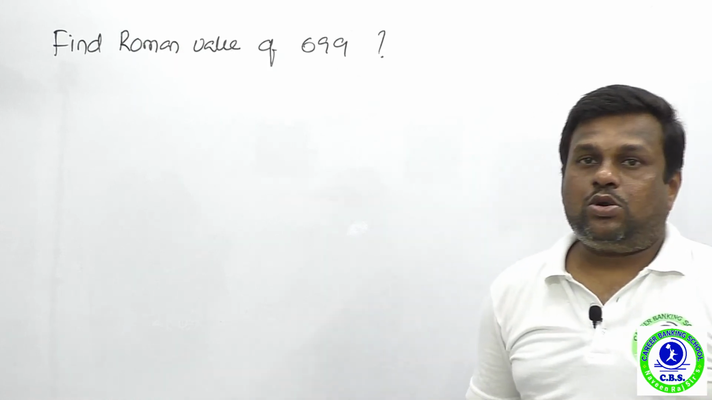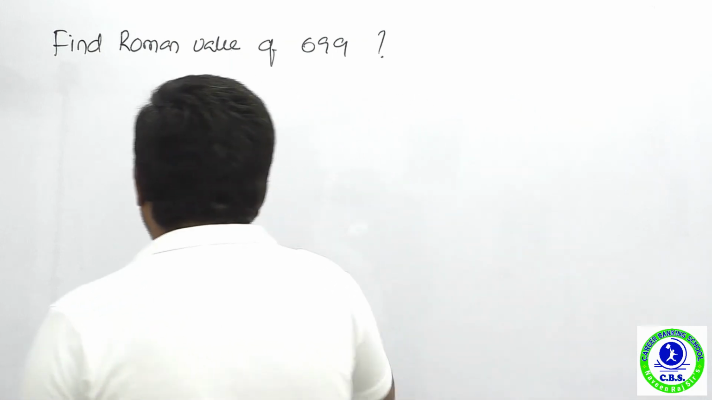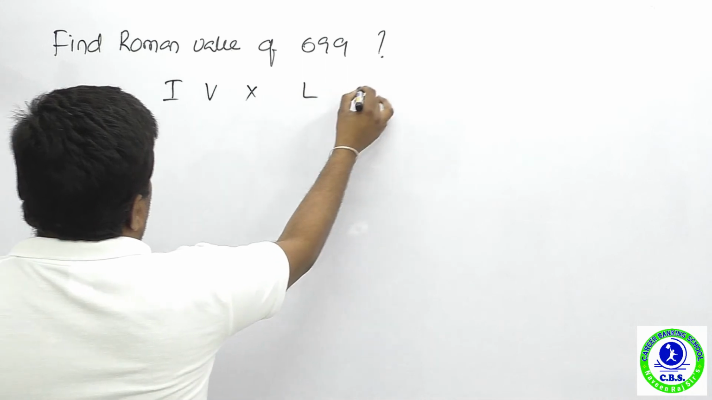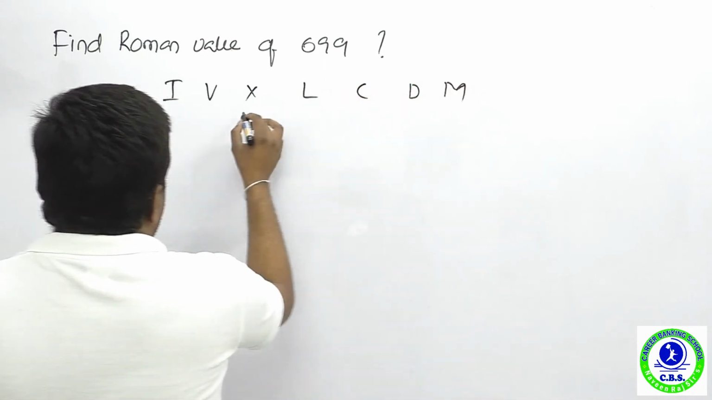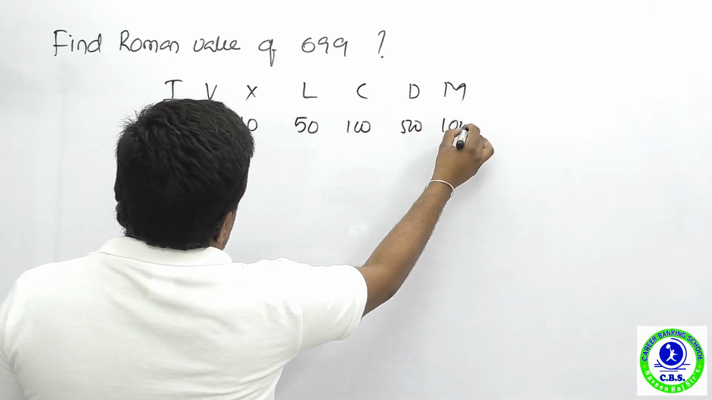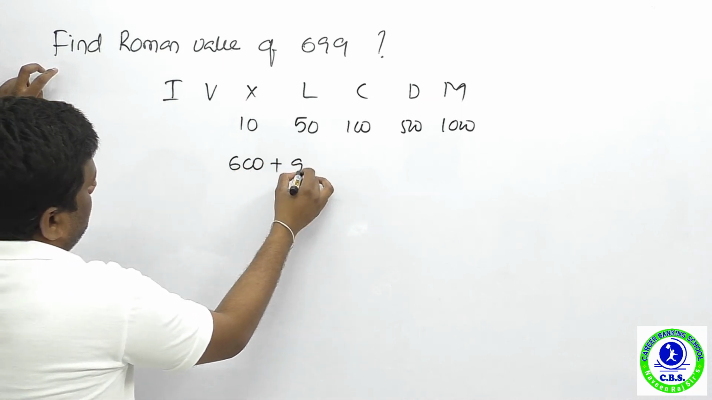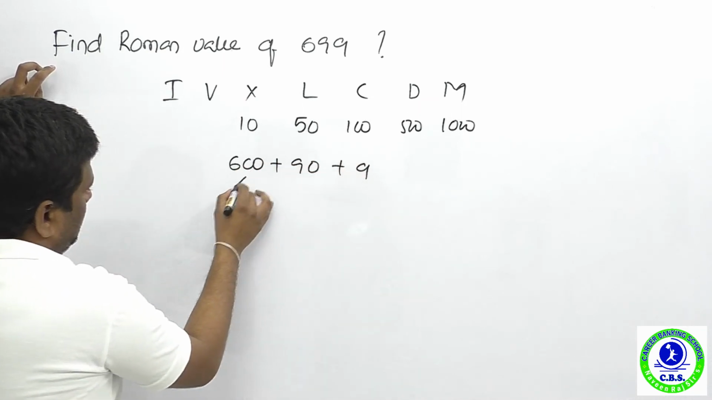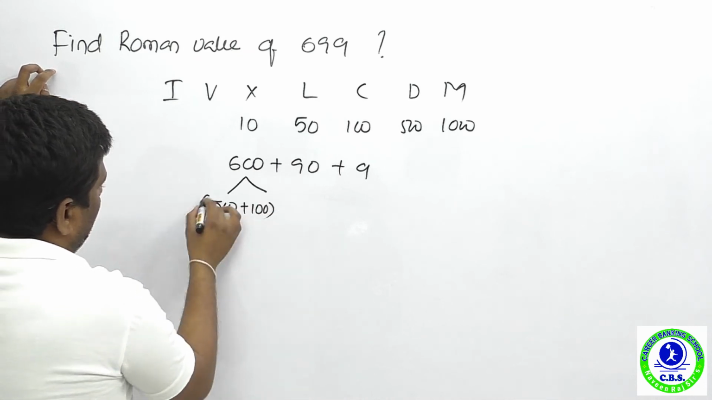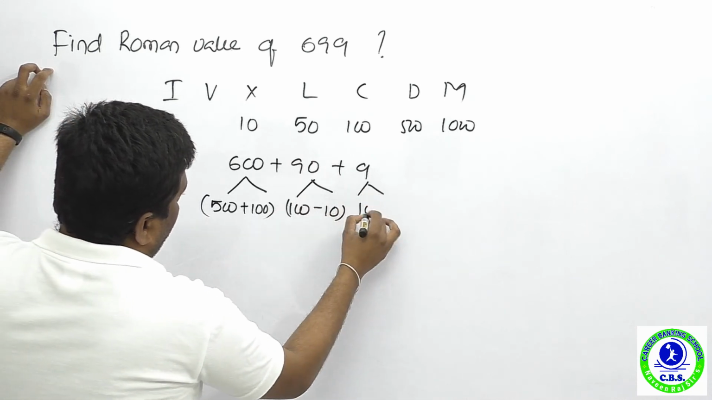Okay. The next question is from the number system, the Roman number system. Find the Roman value of 699. So you remember I, V, X, L, C, D and M. This is 10 and 50, this is 100, this is 500, this is 1000. So 699 you can write as 600 plus 90 plus 9. So 600 you can split into 500 plus 100, and 90 you can split into 100 minus 10, and 9 you can split into 10 minus 1.